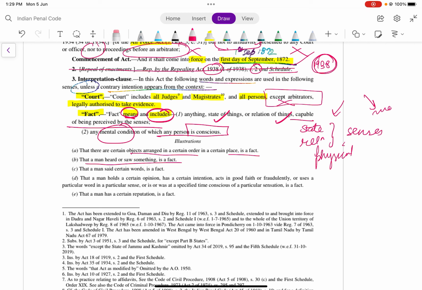That is a fact. The man heard or saw something. That is a fact. That the man said certain words is a fact. That a man holds a certain opinion and had a certain intention, acts in good faith or fraudulently, uses a particular word in particular sense, or was at specified time conscious of particular sensation is a fact. That man has a certain reputation is also a fact.